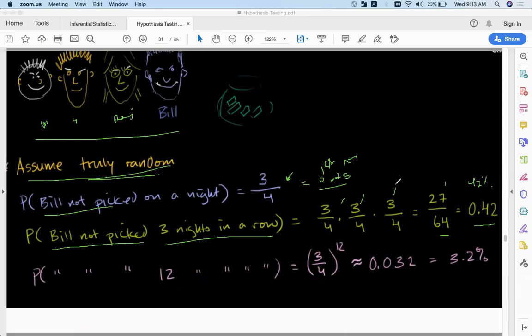Mani, I have one question. Why is it 3 by 4 now? It should be 1 by 4, right? Only one person will be picked. Yeah, only one person is picked out of 4. But why have we given 3 by 4? You tell me, Bill not picked. How will you calculate that probability?